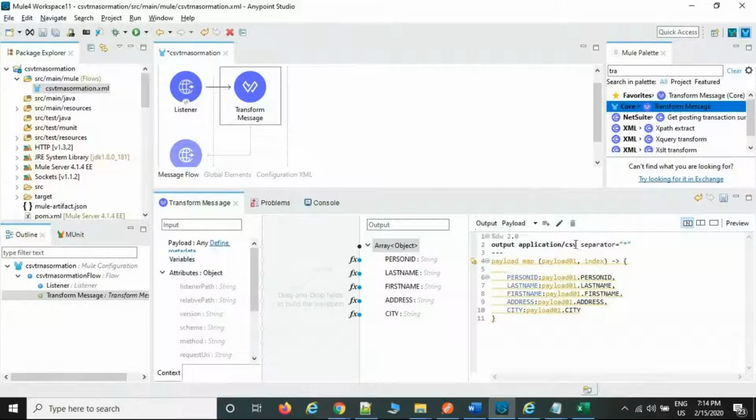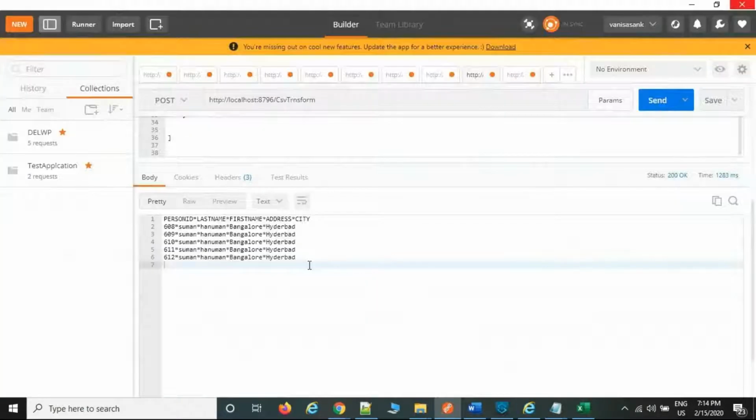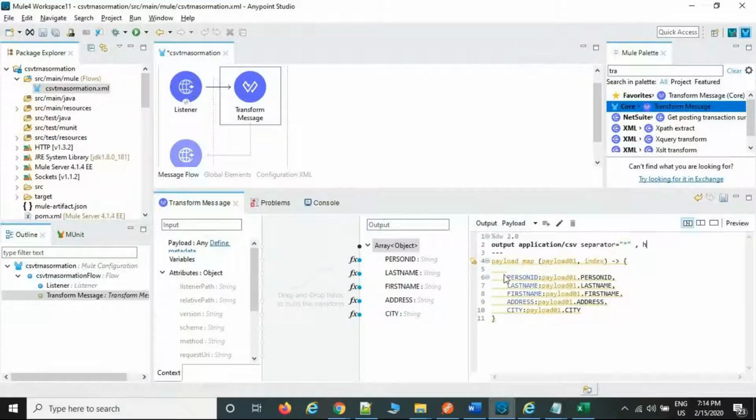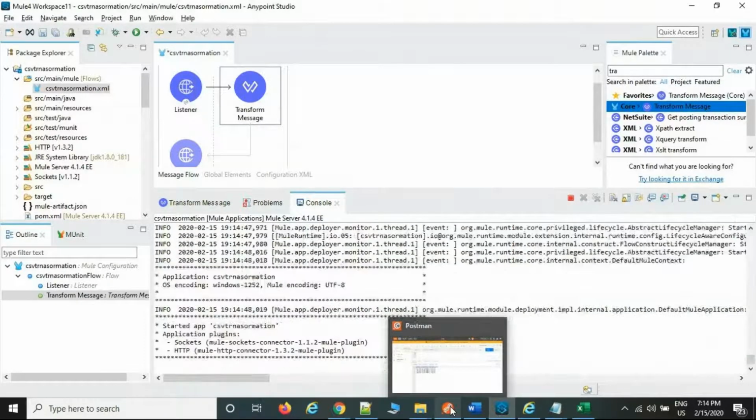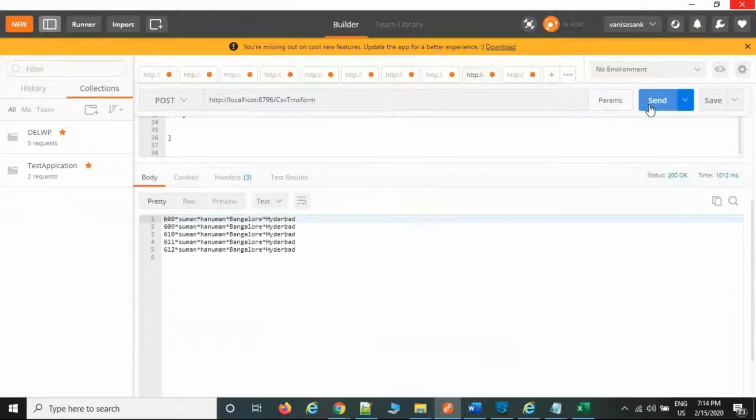So you can put it only in the header part, separator. And for example, currently the header is available. I don't want the header. By default header is true. I'm talking about the header columns. Sometimes they say don't send any header values, just send the body only. Then you can put header equal false. By default it is true. Then header equal false. Started. Now restarted. Just send a request. No, there is no header.